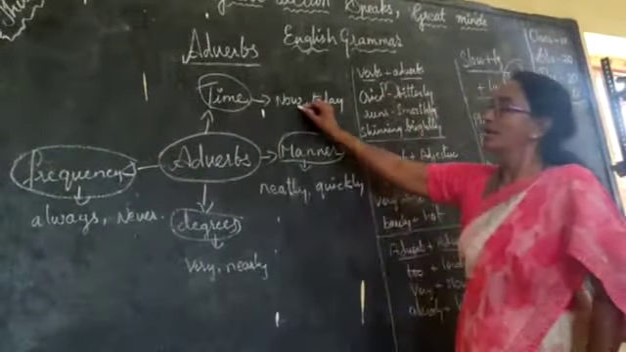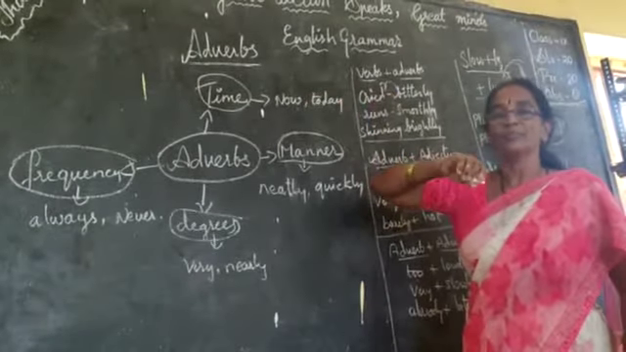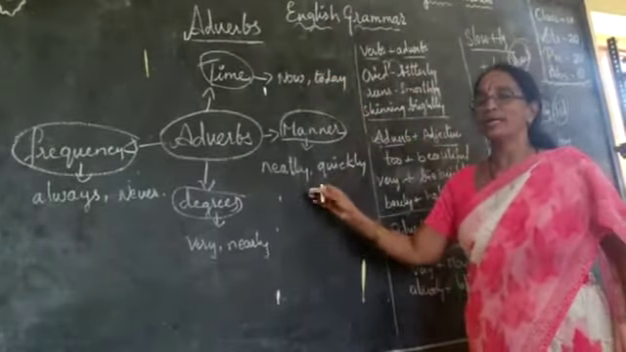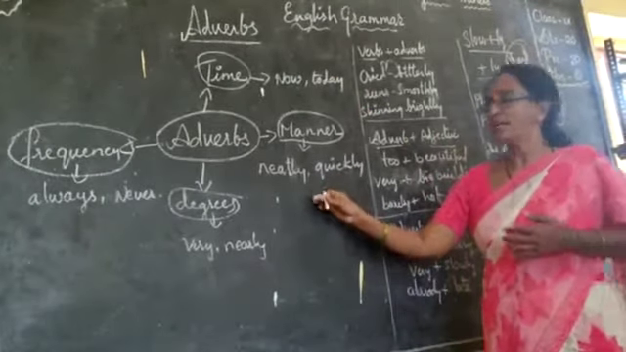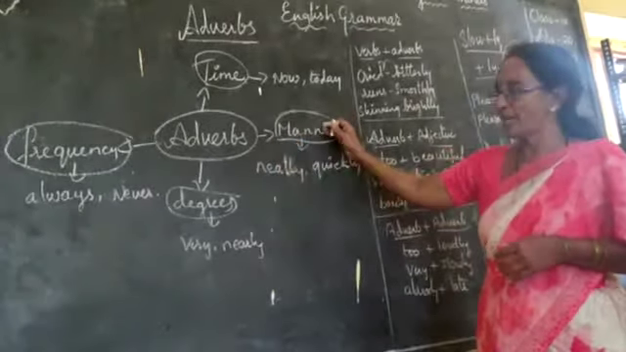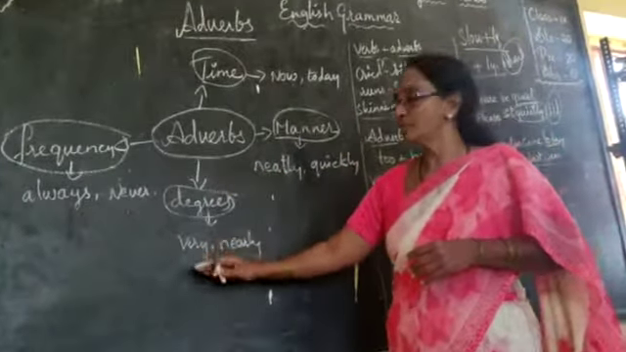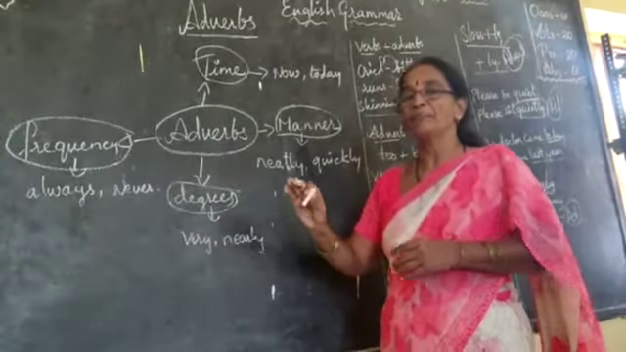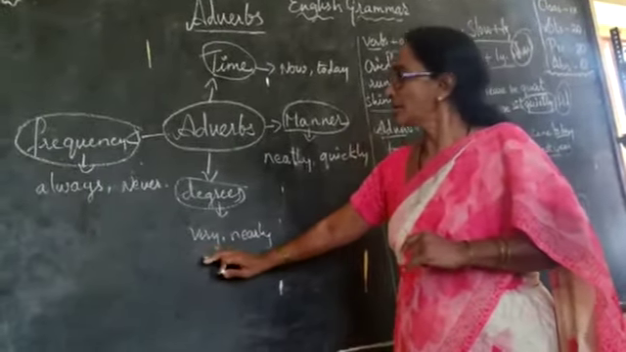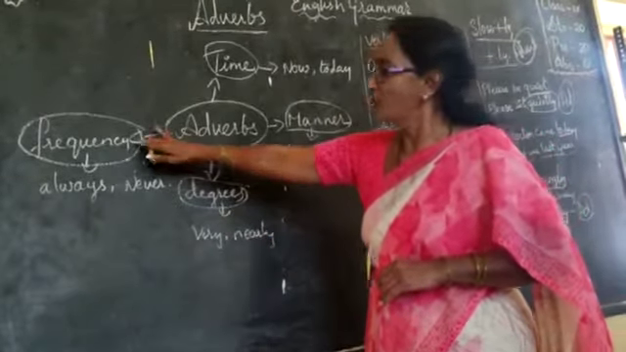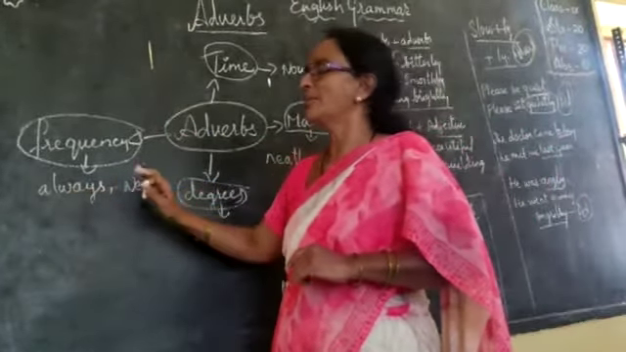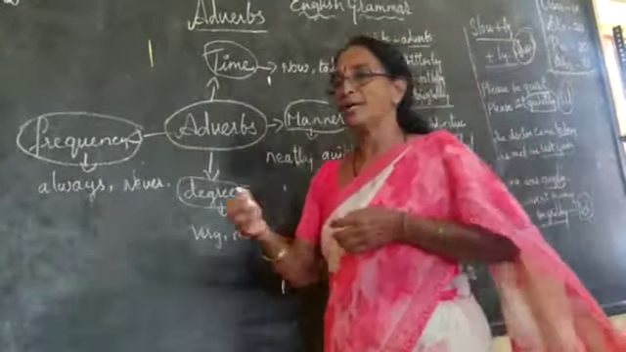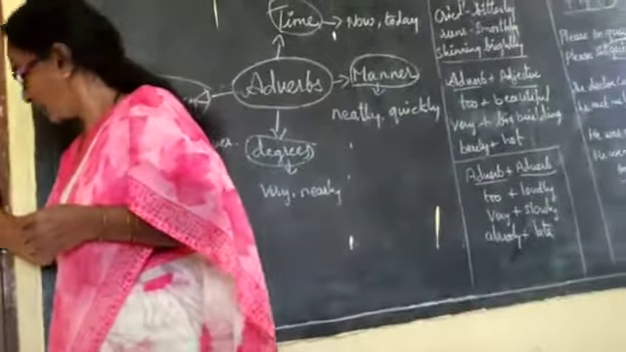For example, now, today, tomorrow, yesterday, these all words come under time. And manner, what are our manners? That comes under adverbs of manner. Degree comes under adverbs of degree: very, nearly, too. And frequency, like always, never, often, this comes under frequency. How frequently we do our work.